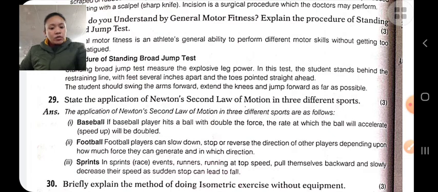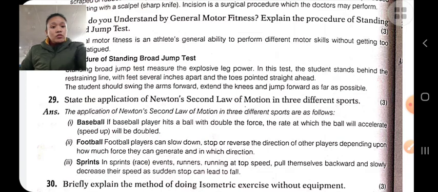The second law is also known as the law of acceleration. According to the second law, the rate of change in velocity is directly proportional to the force applied and inversely proportional to the mass of the object. The third law of motion is also known as the law of action and reaction. The third law states that for every action there is an equal and opposite reaction.